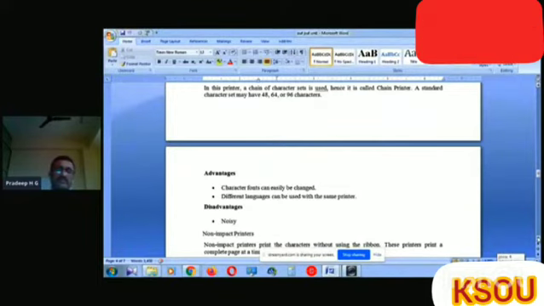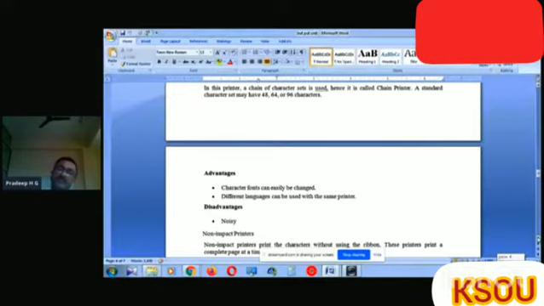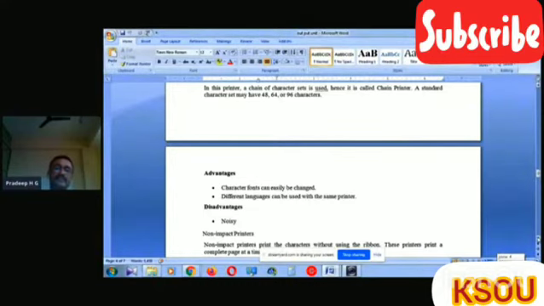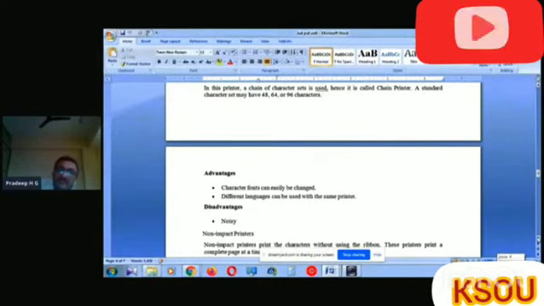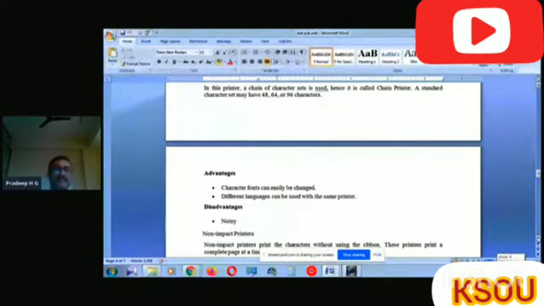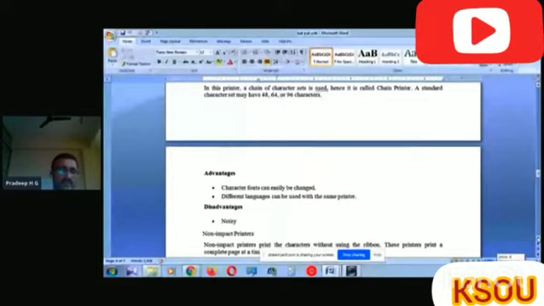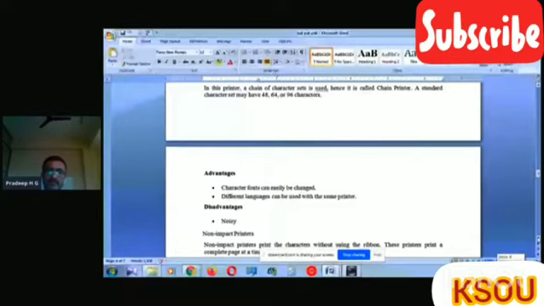The advantages of chain printers are that character font can easily be changed. In the drum printer, it is not possible, but here it is possible. Different languages can be used with the same printer. If you write the program or the instructions using any language, we are able to print it. Different languages means English or Hindi or Kannada, whatever, you can print it. Then disadvantage is noisy. This is the major disadvantage of chain printer.